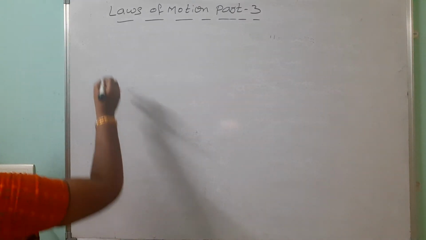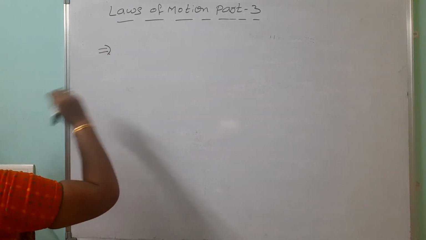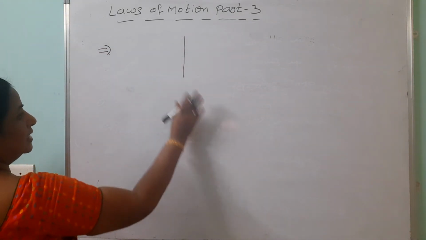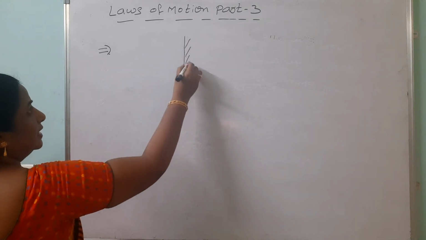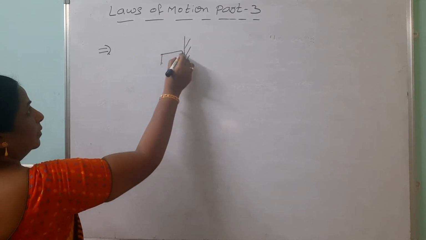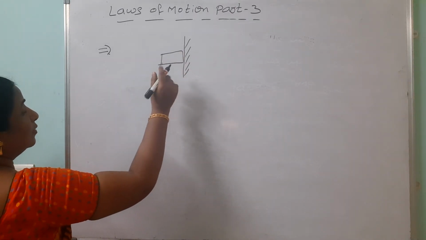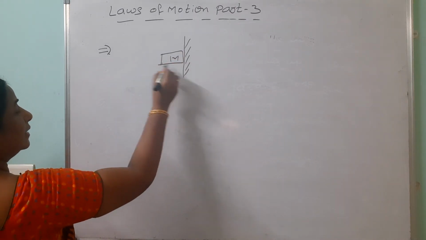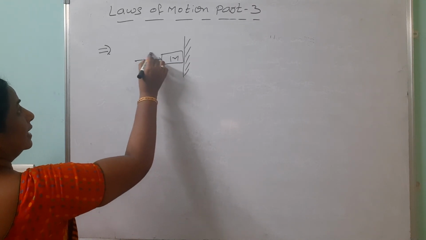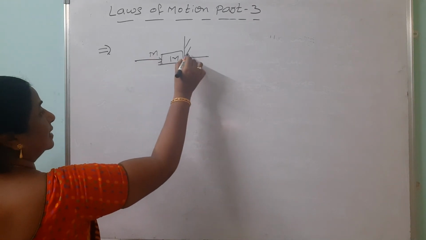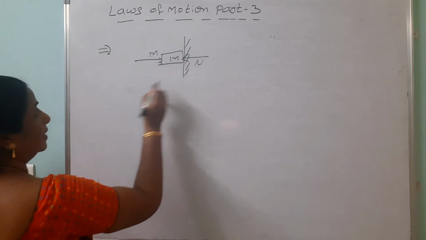Look here. Another concept, suppose this is one board. You feel this is one board. You are placing one body. It is not moving upwards and downwards. Why? Look here. Here we are applying the force like this and reaction is like this, normal to the surface, normal reaction.